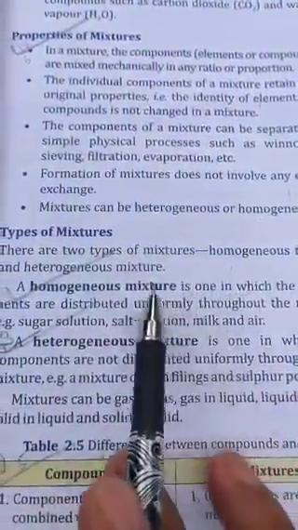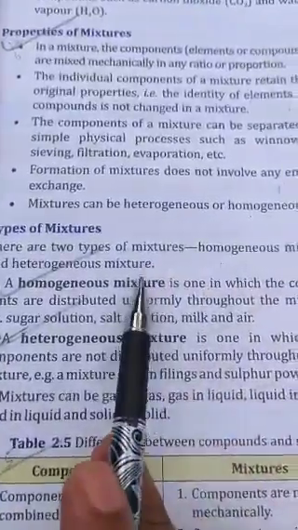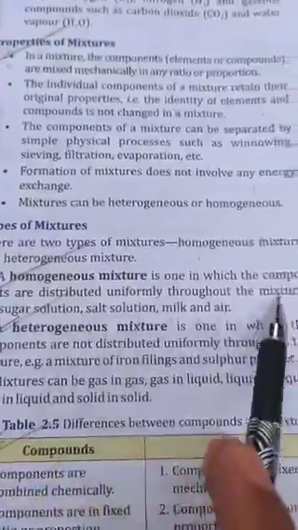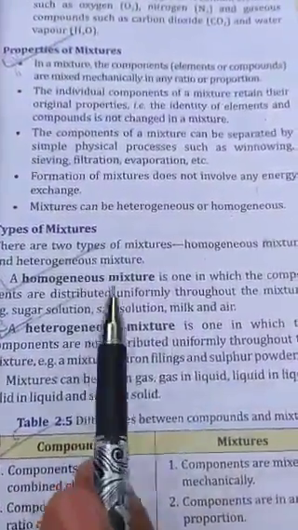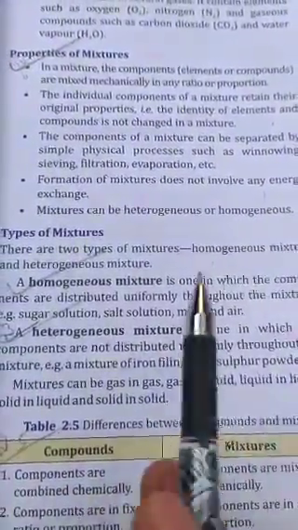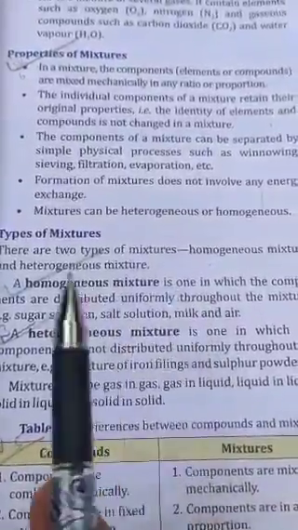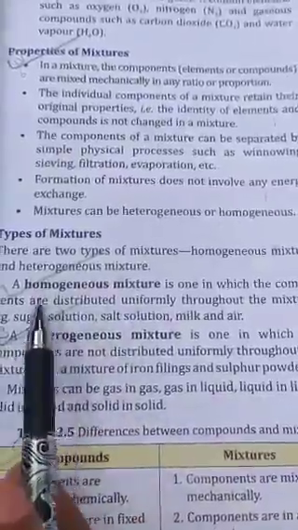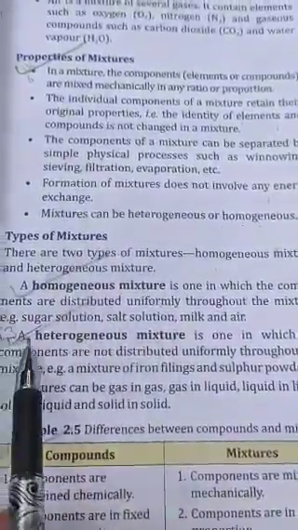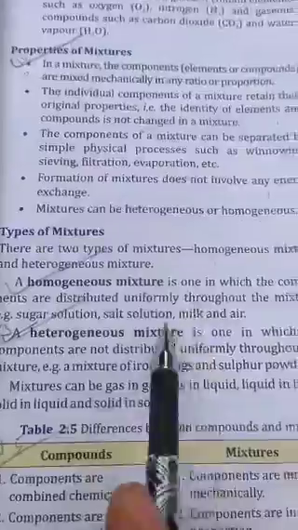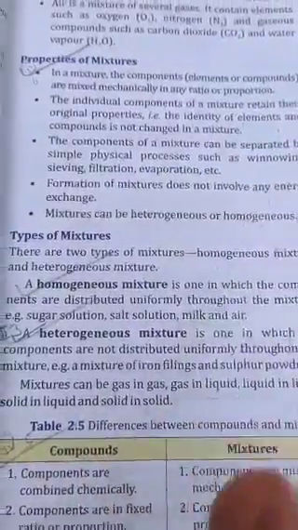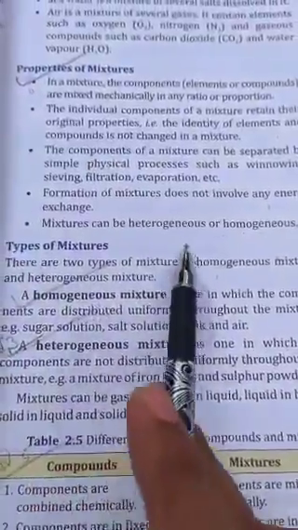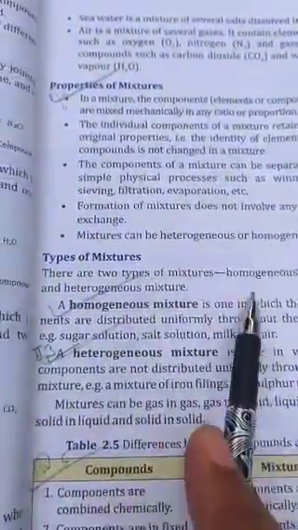Now, types of mixtures. There are two types of mixtures: one is homogeneous and the other is heterogeneous. Homogeneous means the components are distributed uniformly throughout the mixture. Sugar solution: sugar is distributed in water uniformly, that is called a sugar solution. Salt solutions, milk and air are called homogeneous. The components are dissolved throughout the solution and distributed uniformly, that is called homogeneous.